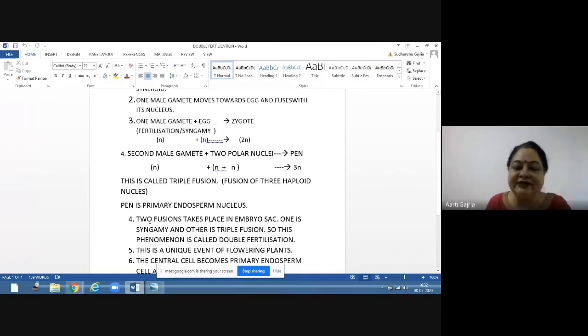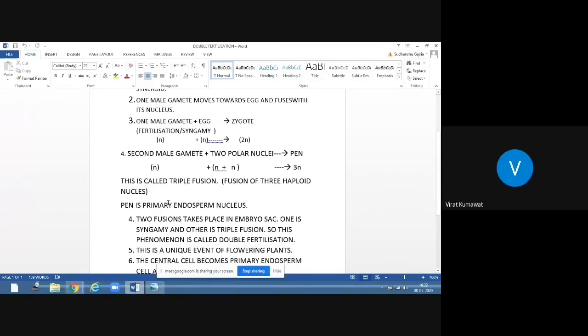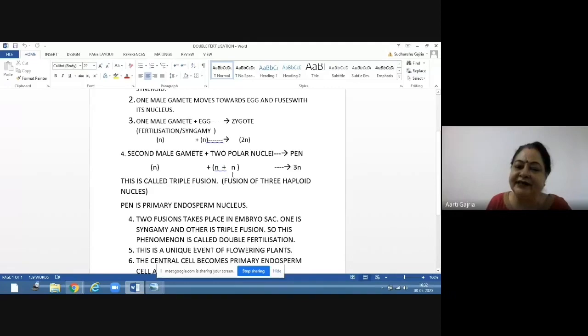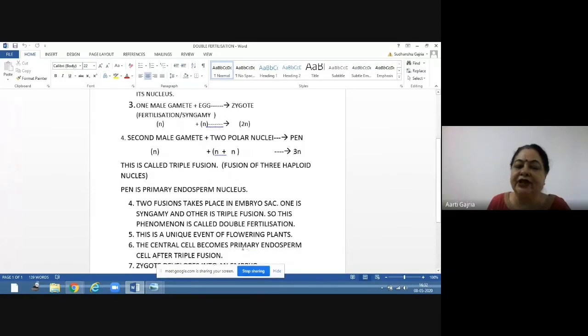Now this primary endosperm nucleus will further give rise to the endosperm. The central cell where the polar nuclei are present will get converted into the primary endosperm cell after triple fusion, and so it will form the endosperm.